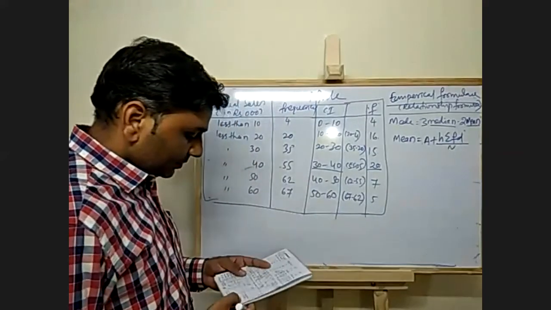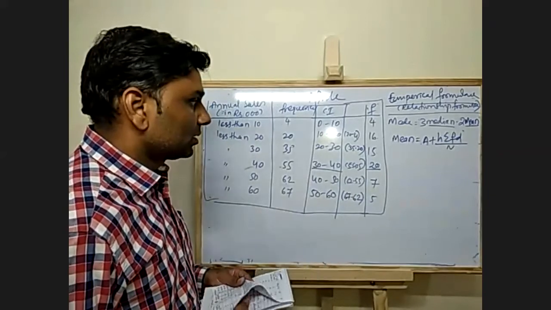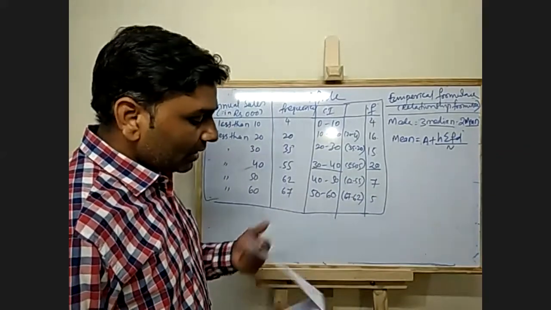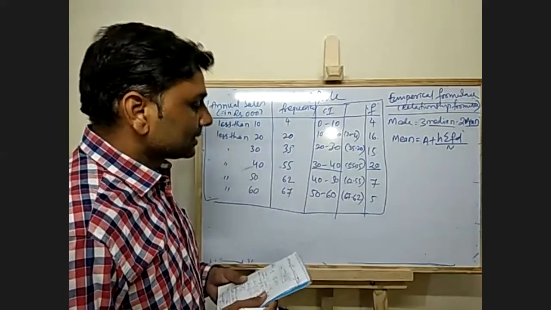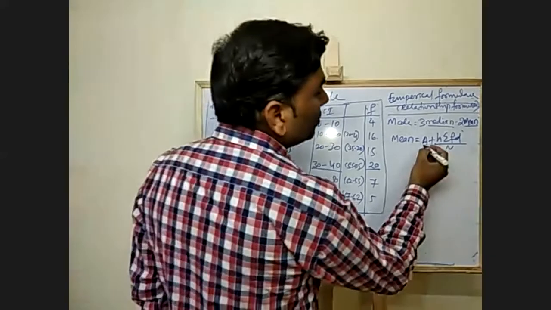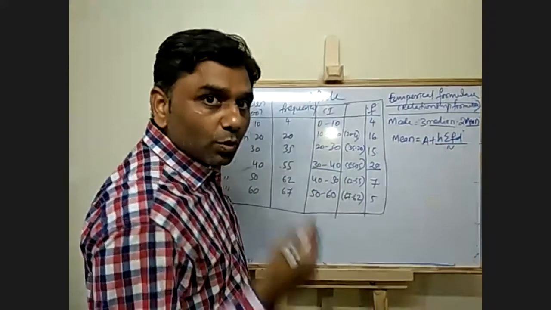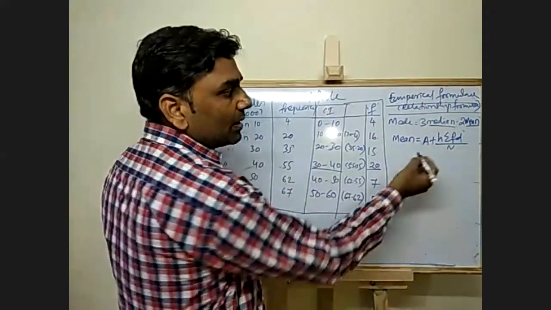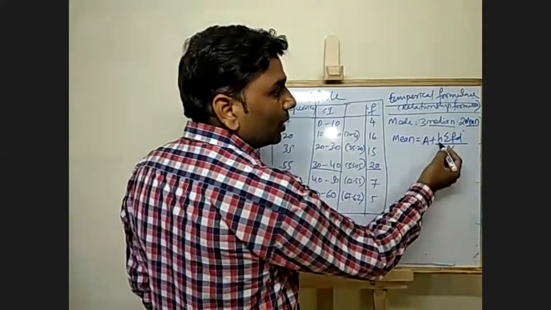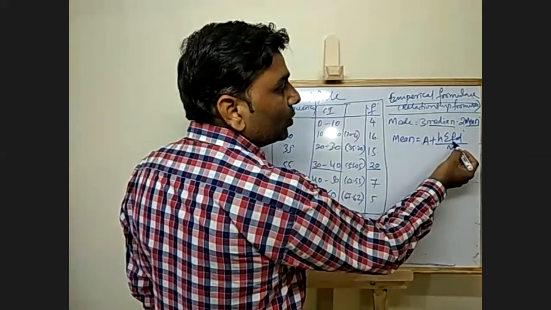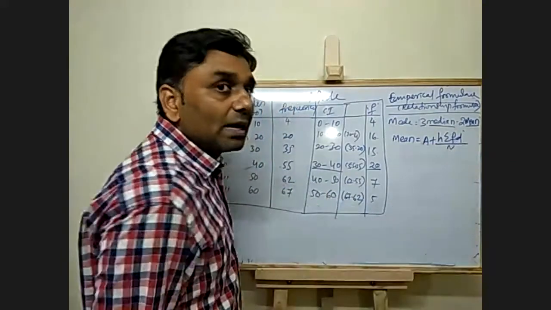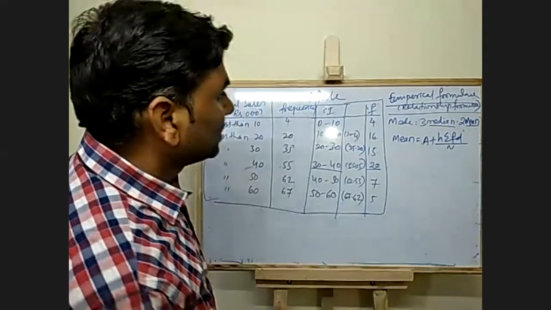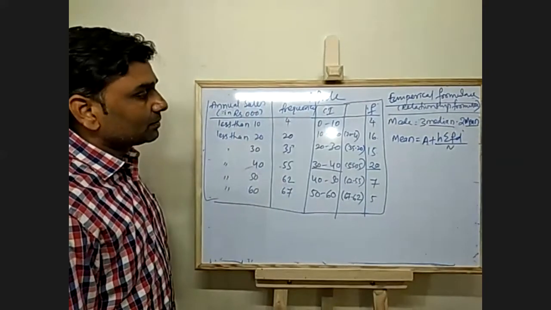So first you have to calculate the mean for this. I have to take one assumed mean. You have solved this problem. You know H, you know N, you know F. You have to find out D.